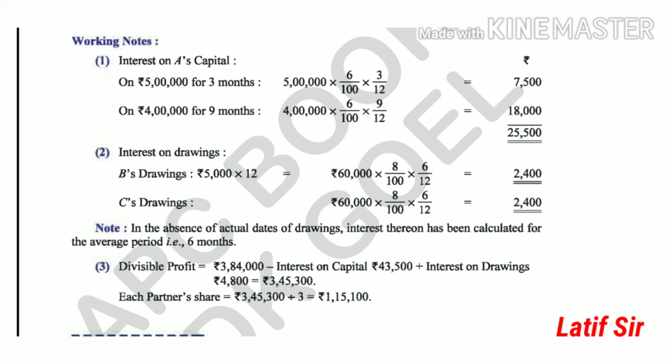Now working notes are given; kindly have a look at the working notes to see how interest has been calculated. For A, 3 months, and for the remaining 4 lakh it has been calculated for 9 months. Similarly B's interest has been calculated for 6 months, and C's interest is also calculated for 6 months. And how the divisible profit has been calculated is given. Hope you have understood. Please go through the capital account, how it has been prepared, what is posted on the credit and what is posted on the debit. It is required for the next topic, that is, past adjustment. So thank you for now.